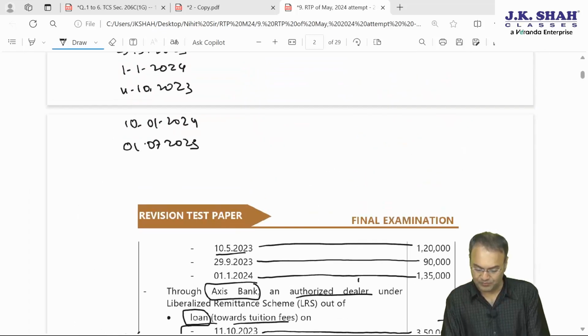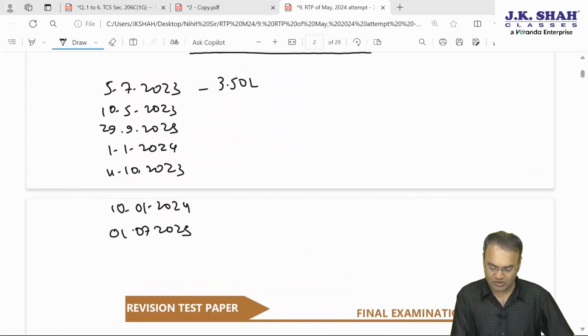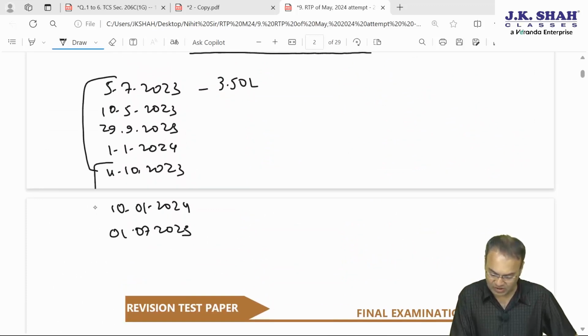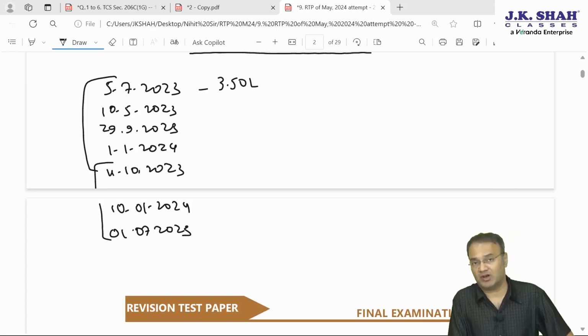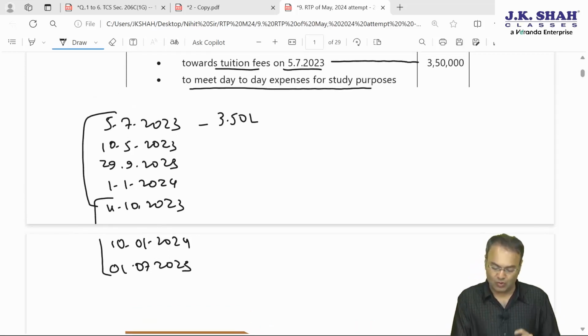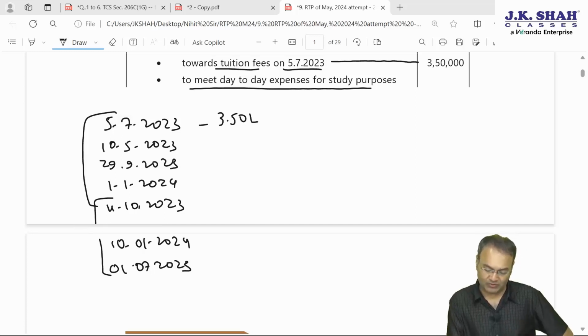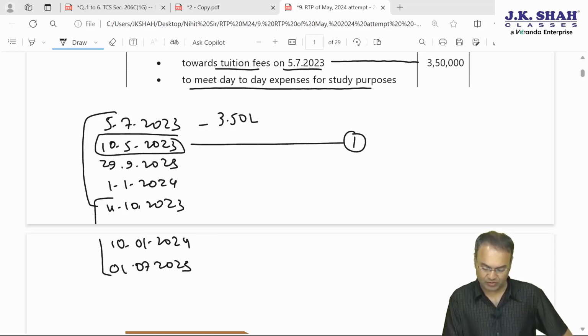Okay, so how many transactions? 1, 2, 3, 4, 4 transactions with HDFC and 3 transactions with Axis. These 7 transactions we need to organize in a chronological order. So out of so many dates, which date comes first? If you can see, May, January, October. This date comes first: 10th May 2023 is the first one.